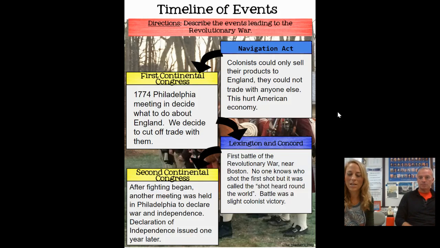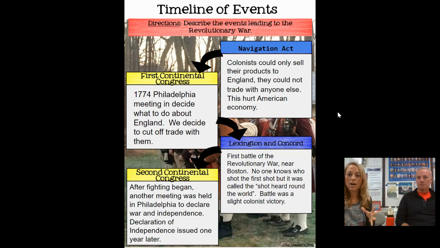It's kind of become known as the shot heard around the world because of how important it was in world history. However, no one knows really how that battle kind of started out. This leads to 1 year after the First Continental Congress in 1775.